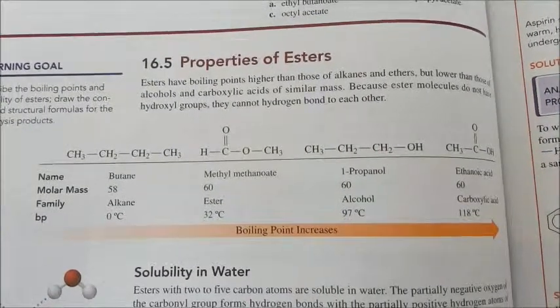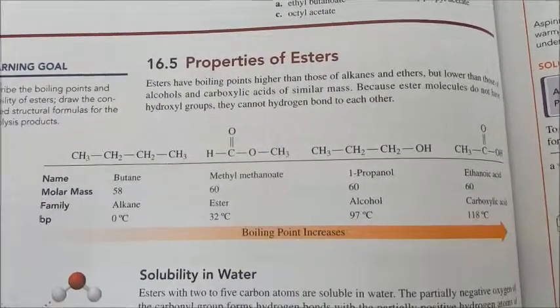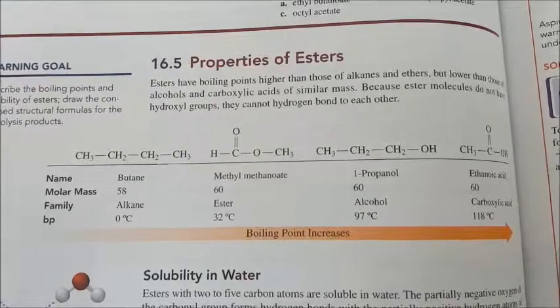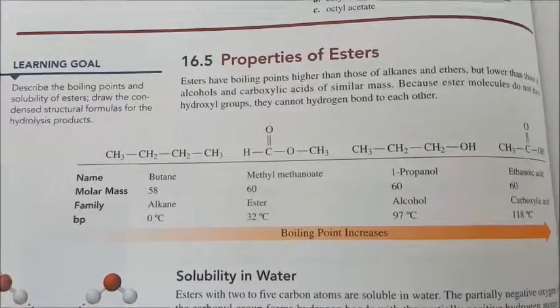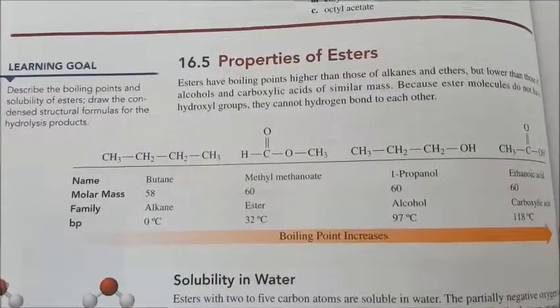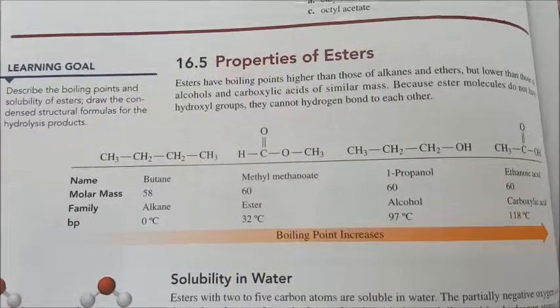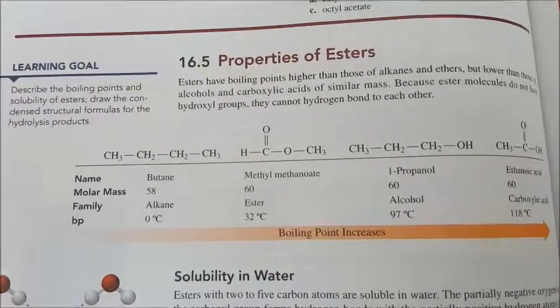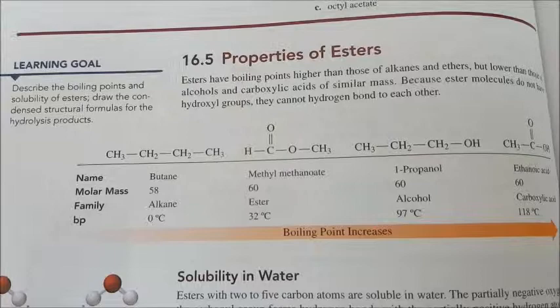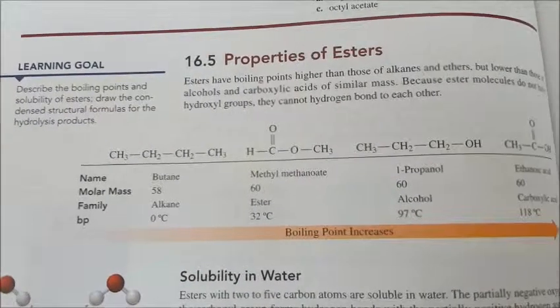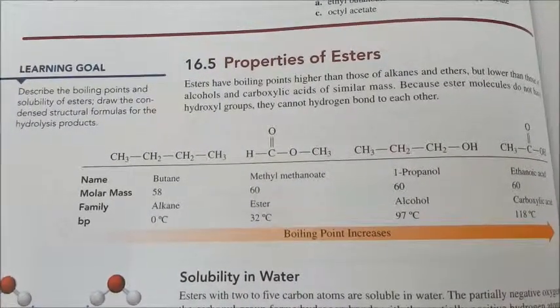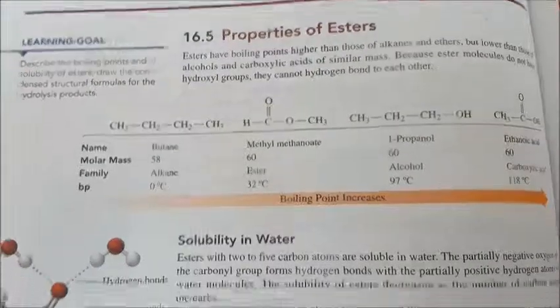When carboxylic acids and alcohols are combined, we form the ester. In this case, the ester has a relatively low boiling point, even though it has the same molecular weight as the alcohol and the carboxylic acid. That is, its boiling point is 30 degrees centigrade.